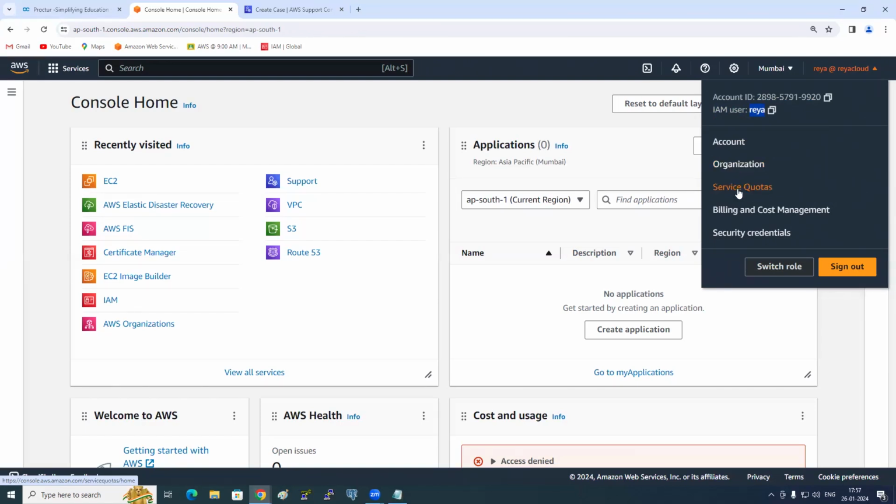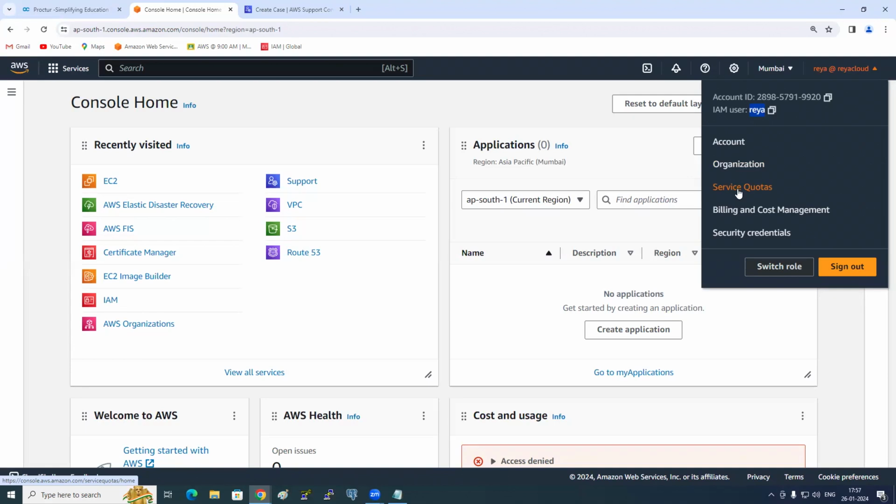And then we have something called service quotas. What is that? What does quota mean? Limit, no? So we can also say there is only this much quota left. Out of 10, only 5 is the quota. So here it is nothing but service limits.